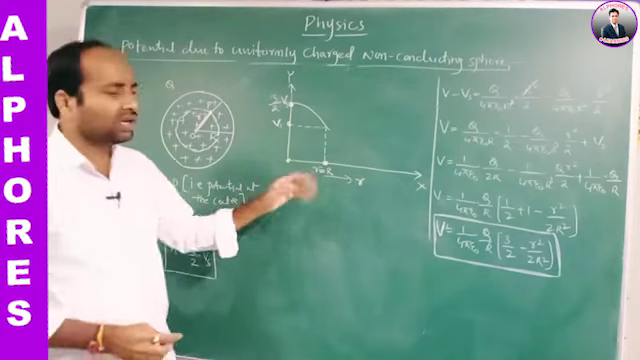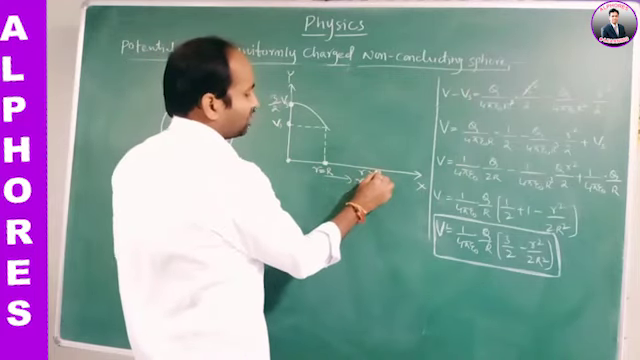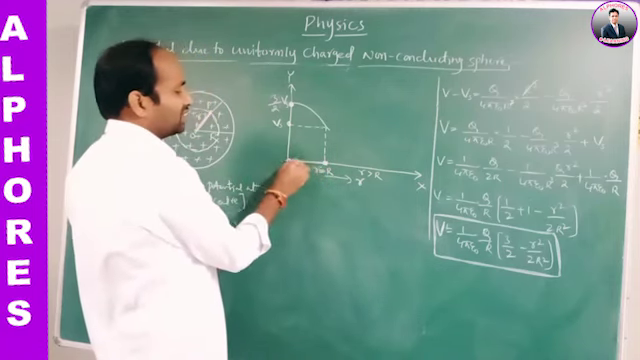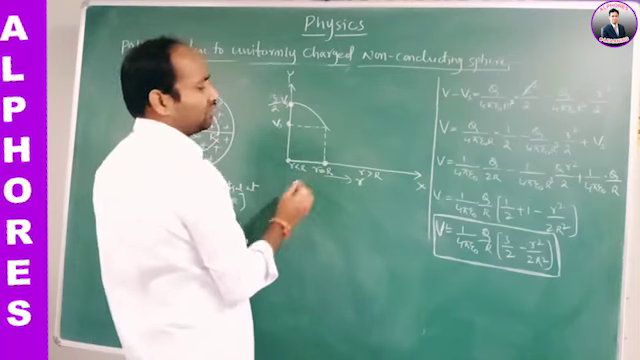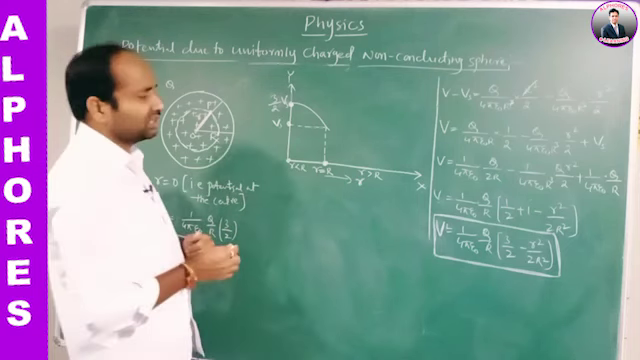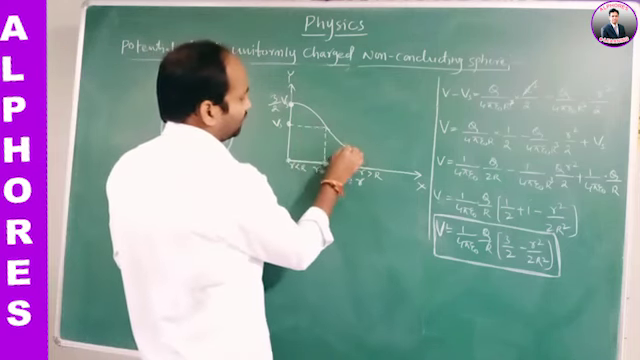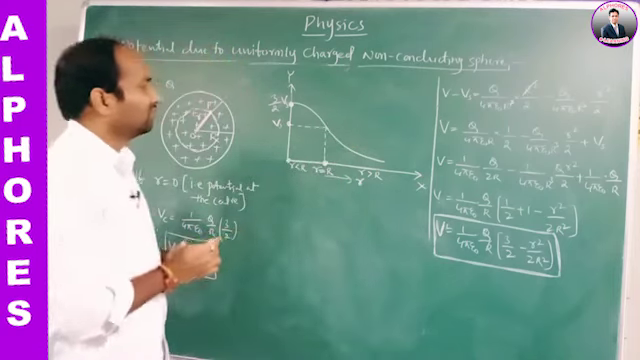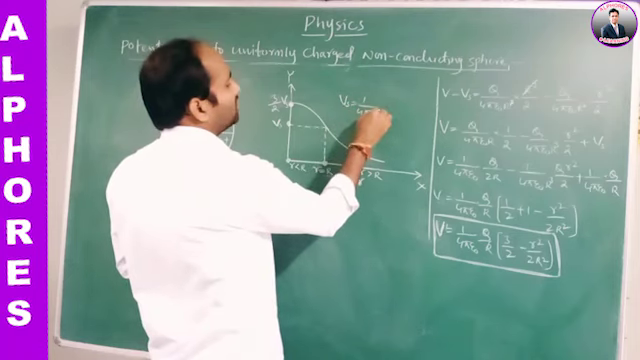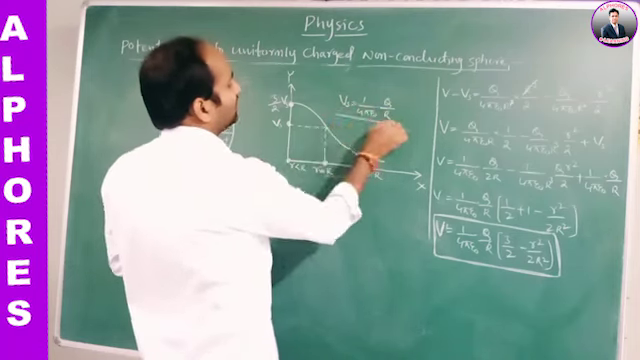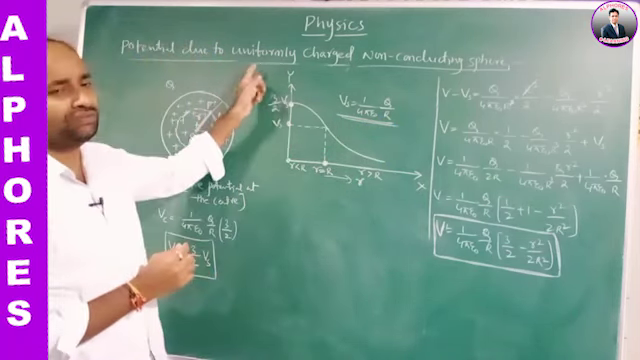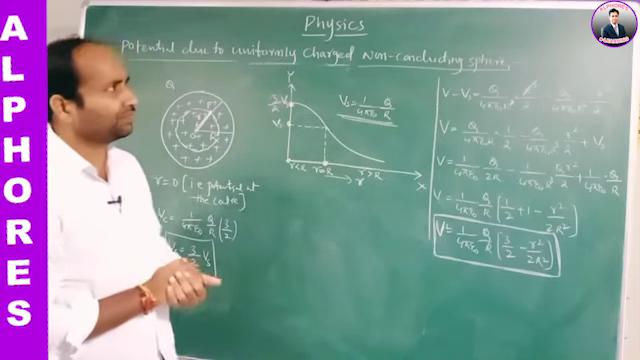And beyond, small r is greater than capital R here. This region is small r less than capital R. Here small r is equal to capital R. Here r is greater than R. When small r is greater than R, the potential value decreases. The graph will be like this. What is Vs here? Vs is equal to 1 by 4 pi epsilon naught Q by R. So this is the variation of V with respect to r for a uniformly charged non-conducting sphere.